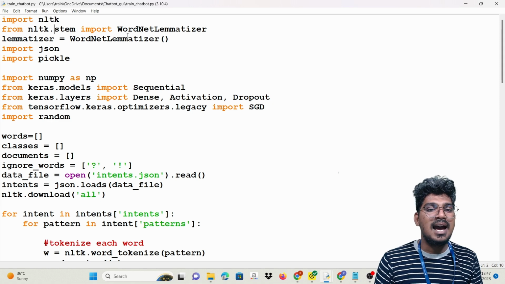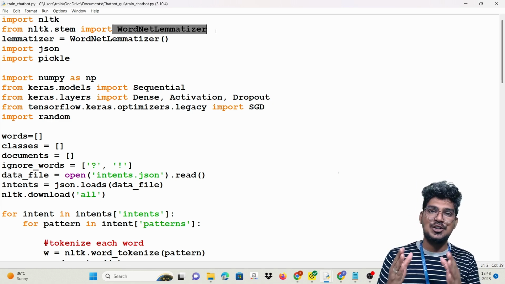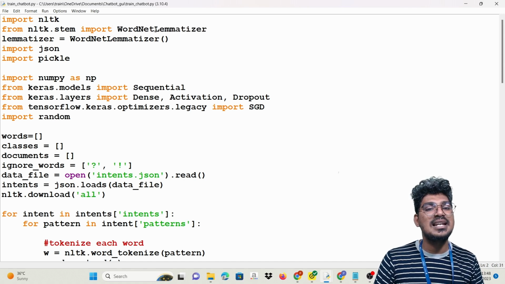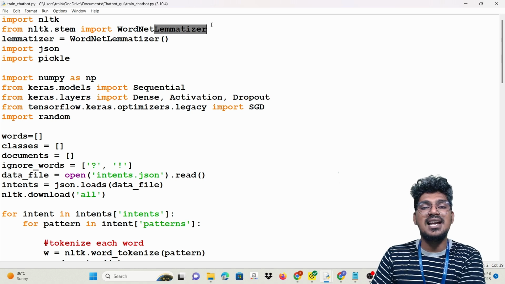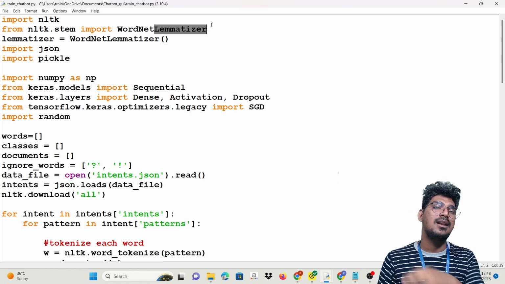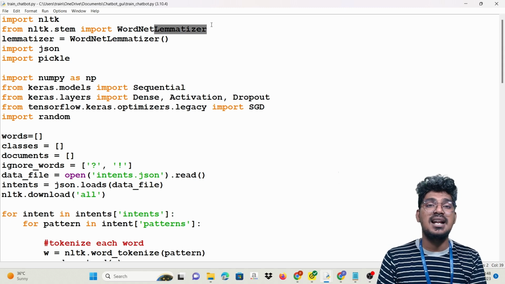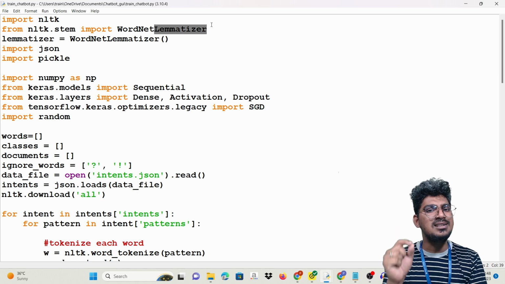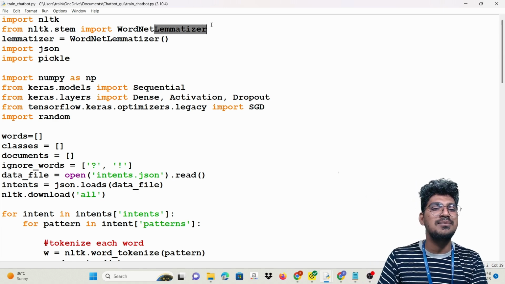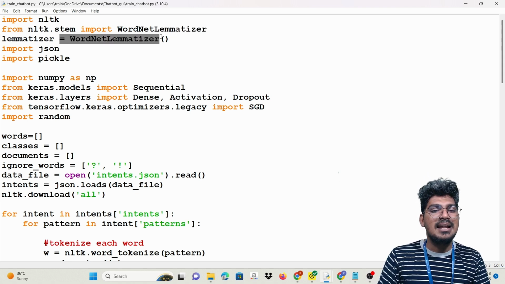For stemming and WordNet lemmatization: lemmatization removes duplicate word forms. For example, certified, certification, certificate are actually one single word. What is the root word? It is found, and after that the variants are removed.